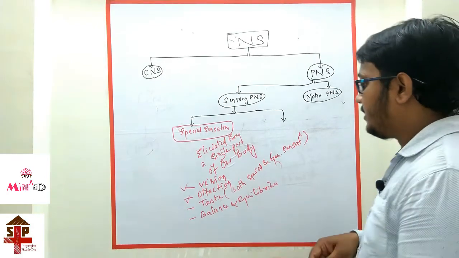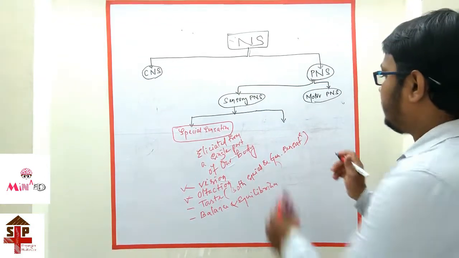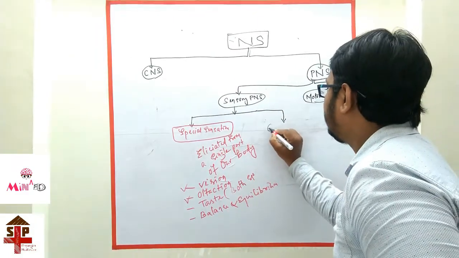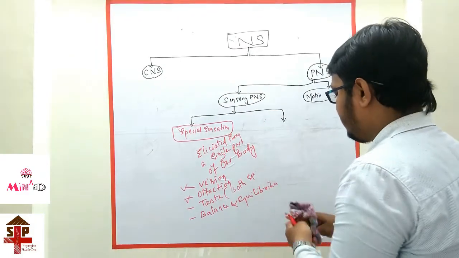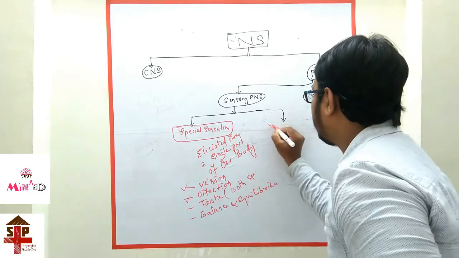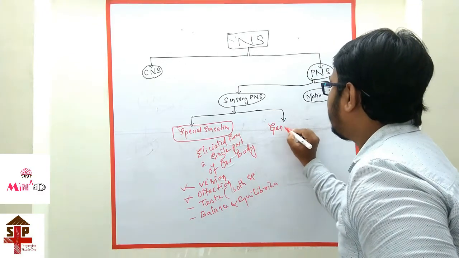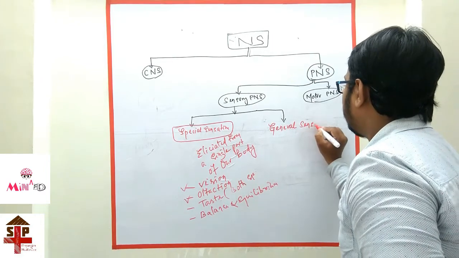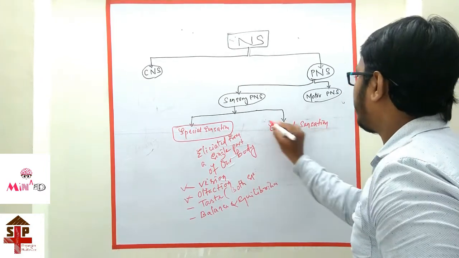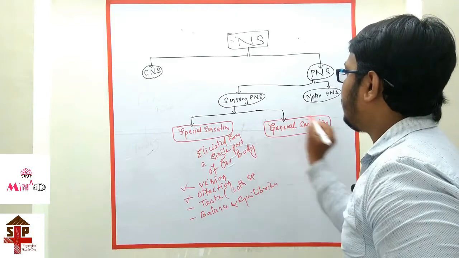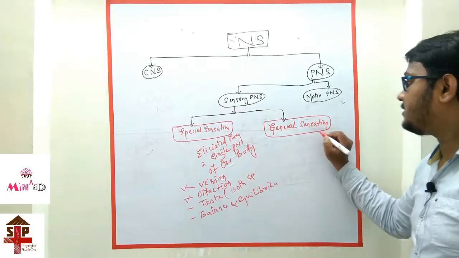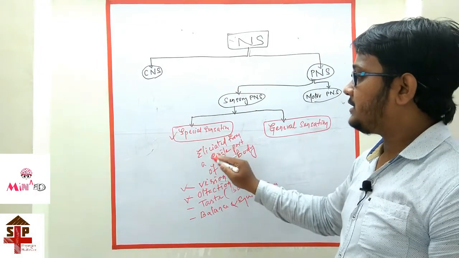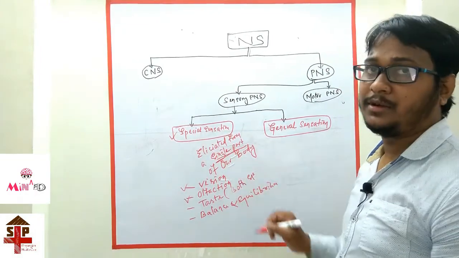Okay, the second one is the general sensation. First one is the special sensation, second one is the general sensation. So what do you mean by general sensation? The special sensation is elicited from a single part of our body.